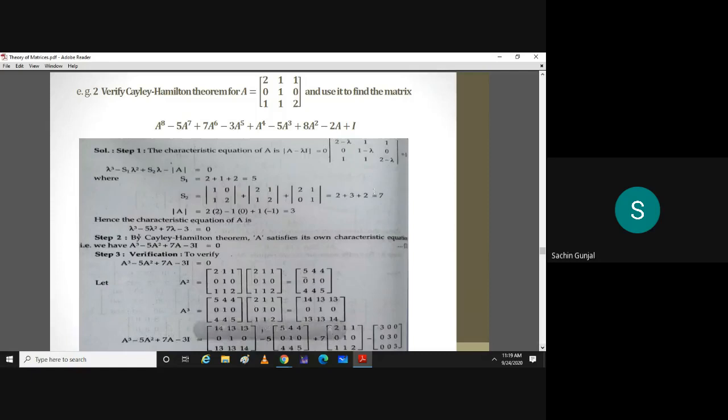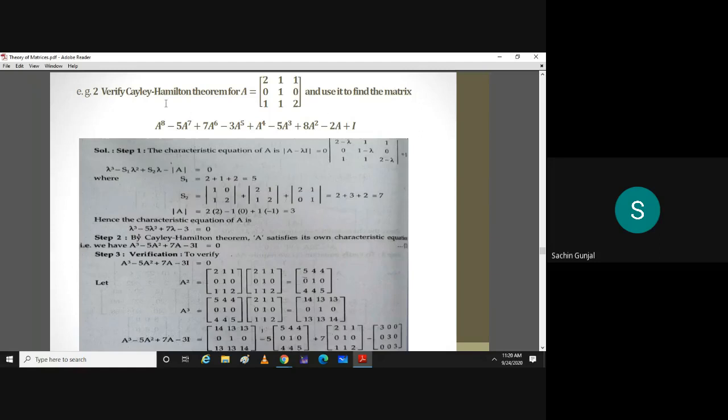So here is the second type of example. Question is, verify Cayley-Hamilton theorem for the matrix 2, 1, 1, 0, 1, 0, 1, 1, 2, and use it to find the matrix A raised to 8 minus 5A raised to 7 plus 7A raised to 6 minus 3A raised to 5 plus A raised to 4 minus 5A cube plus 8A square minus 2A plus identity matrix. Okay, so before going to the solution, can anybody tell me how do you find this lengthy expression?